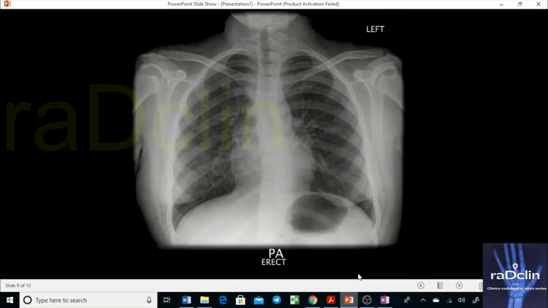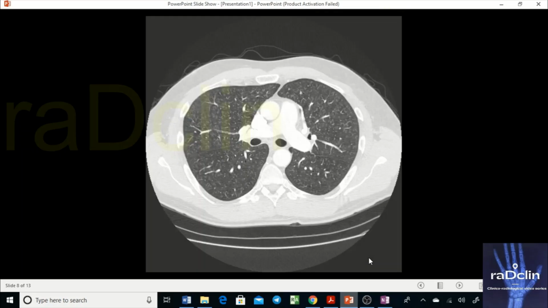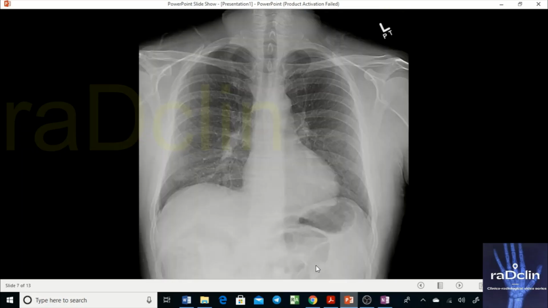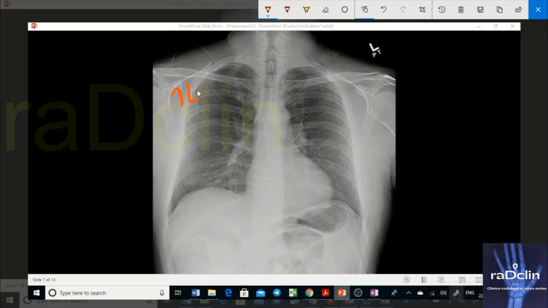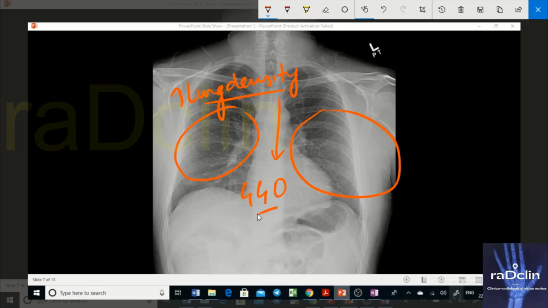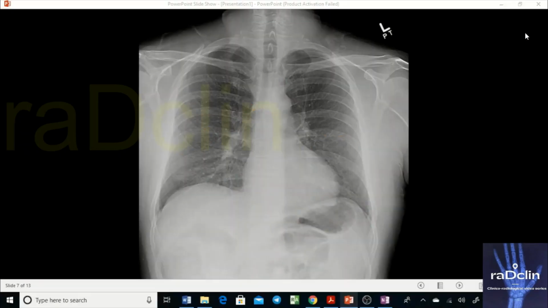See this image. This is a chest X-ray image. In this chest X-ray, the only thing I can tell is that the patient has increased lung density, bilaterally, and more in this particular part. So you can call it GGO. Definitely it appears like a GGO, but let's discuss the CT scan of this patient.